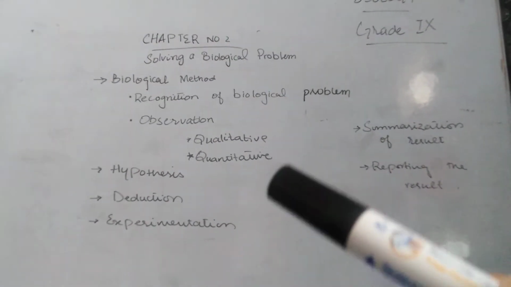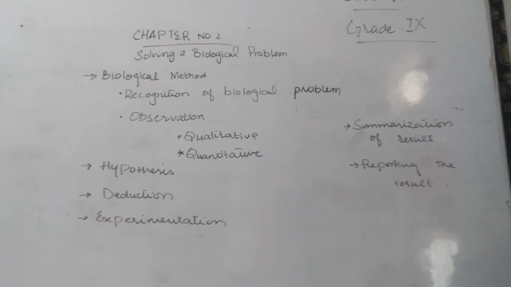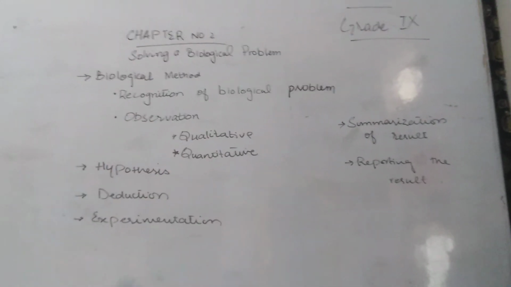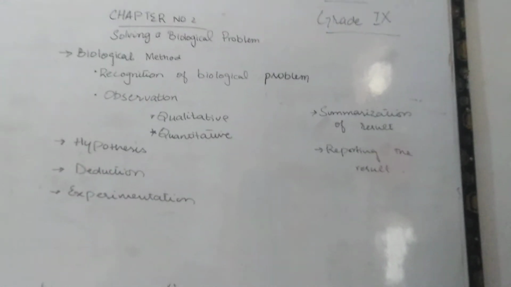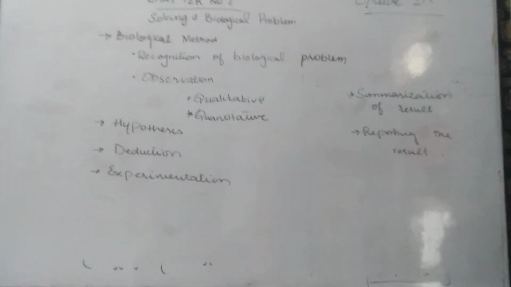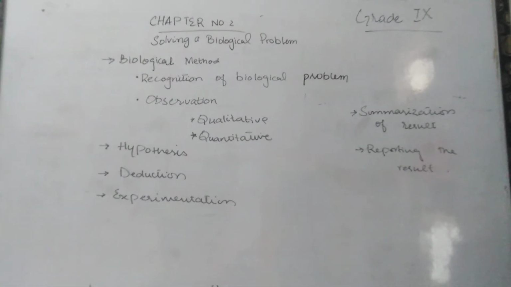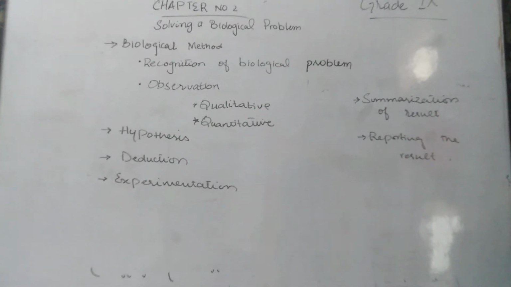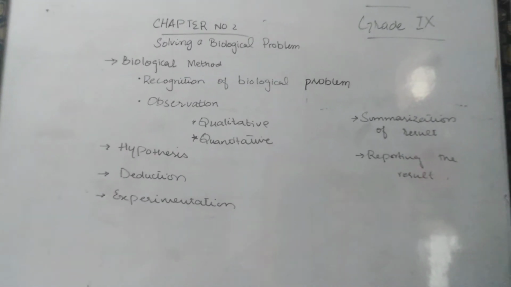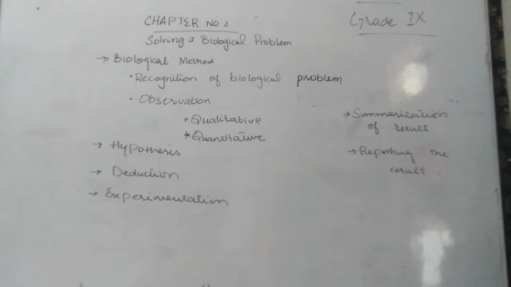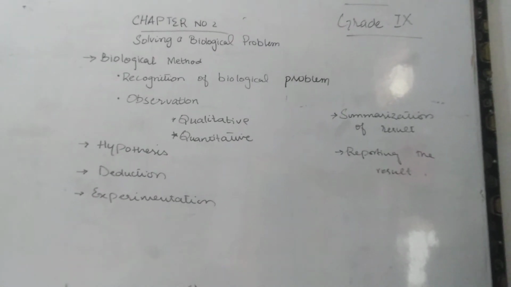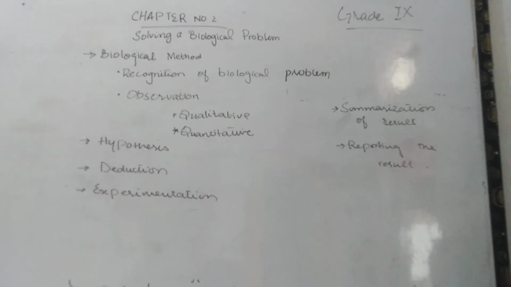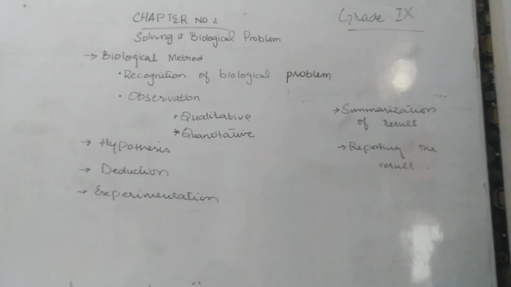There are two types of observation we have discussed. Now we are moving towards hypothesis. In hypothesis, we will create a simple statement while constructing the hypothesis. The statement may be true or may not be true. All scientists and all biologists will gather and try to disprove the hypothesis. They will work so hard so that the hypothesis will be proved wrong.